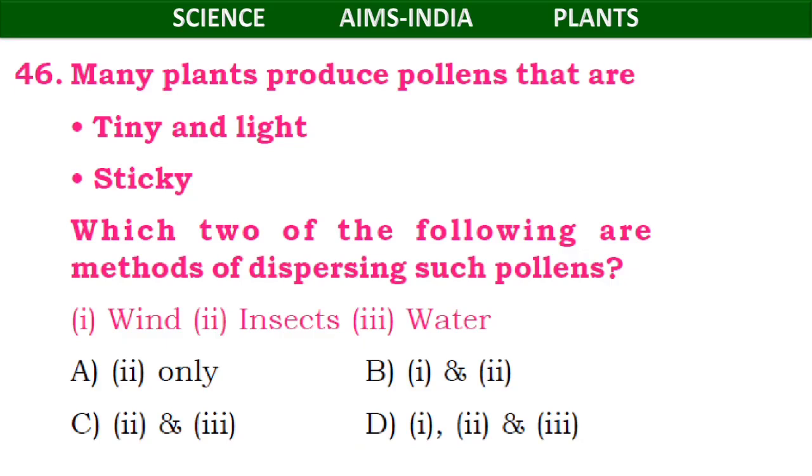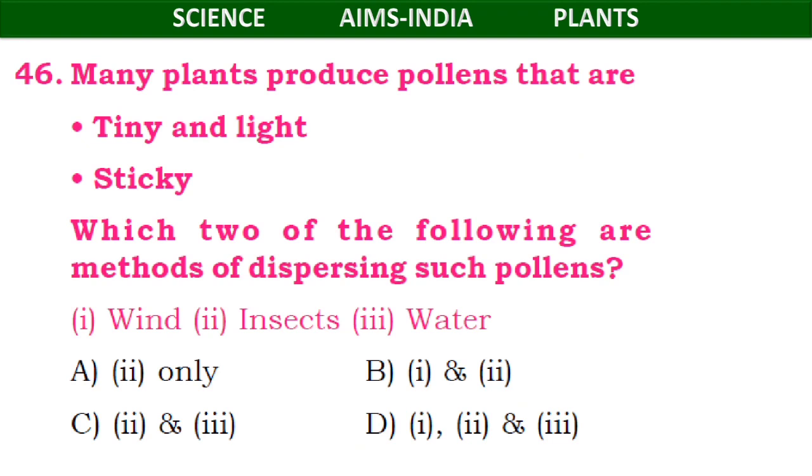As we have seen with dispersal of seeds, it happens through various factors like wind, insects, water, air and all that. So which two of the following methods disperse such pollens?